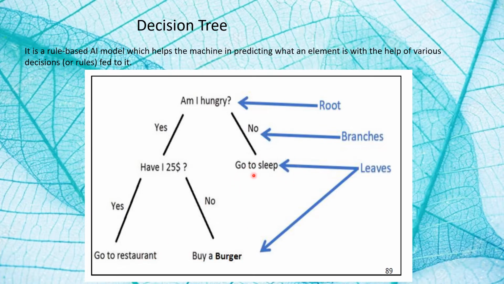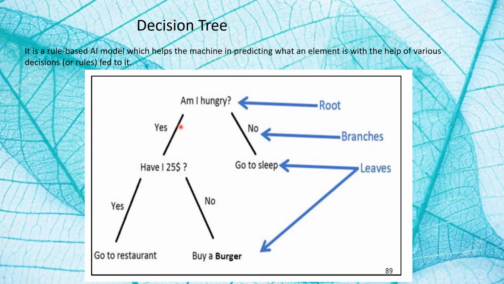You will realize that this looks like an upside down tree. Here in this example, the question is, am I hungry? This is the beginning point of any decision tree, that is known as a root. It then forks or diverges into two different ways or conditions, yes or no. The forks or diversions are known as the branches of the tree.